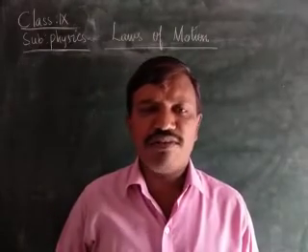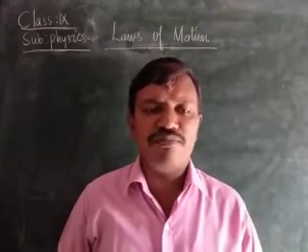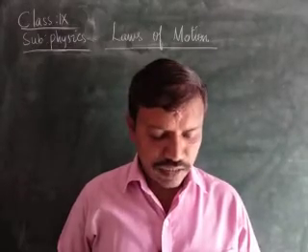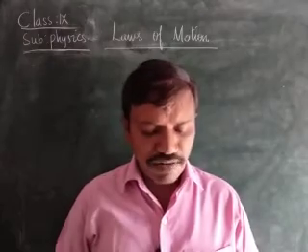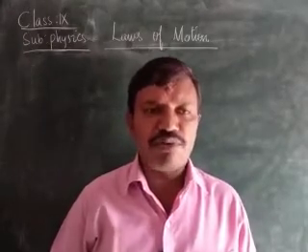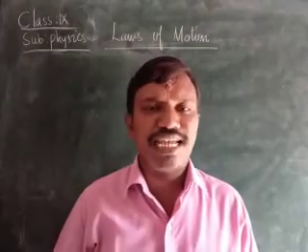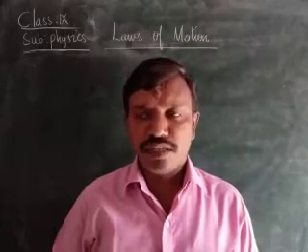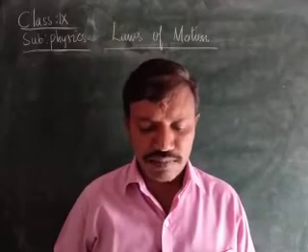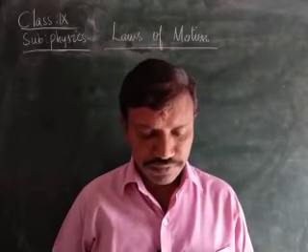Therefore, the one which has more mass will have more inertia. Okay, children, therefore the object of 25 kg will have more inertia. Why? Because inertia is directly proportional to its mass. More is the mass, more is the inertia. Less is the mass, less is the inertia, children.